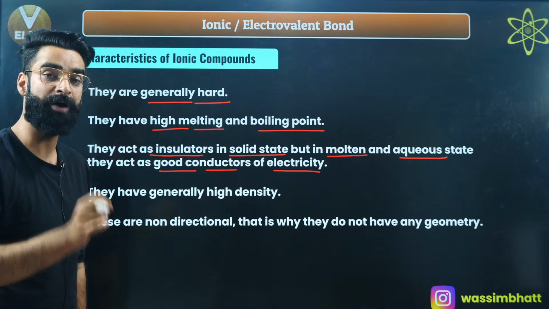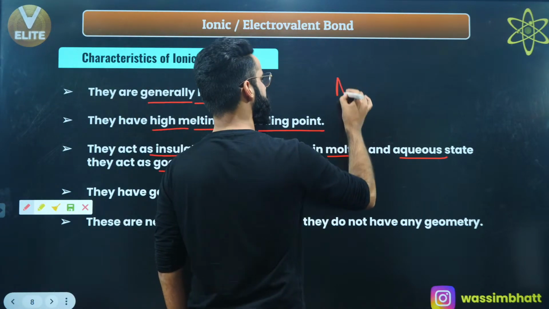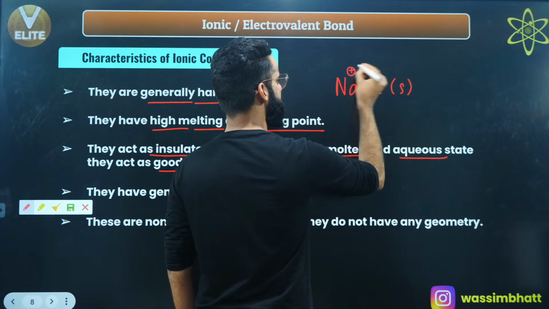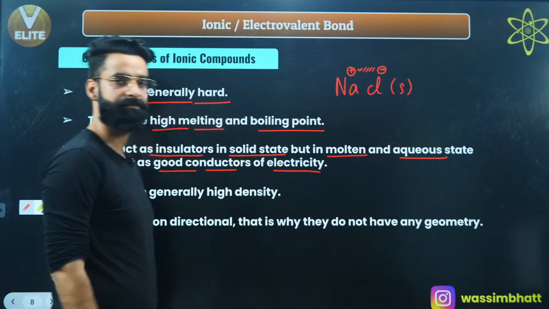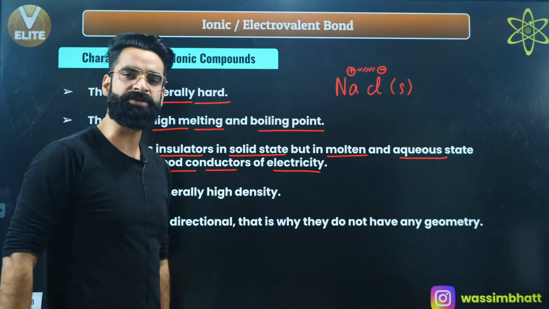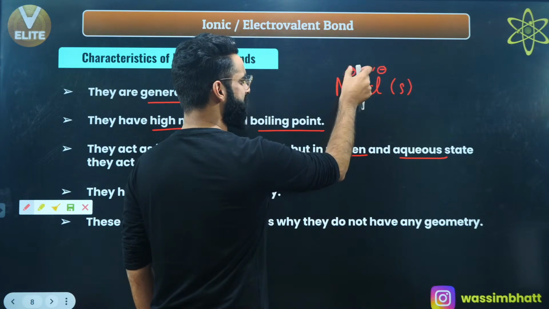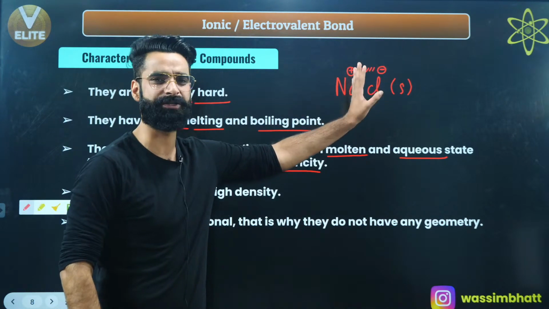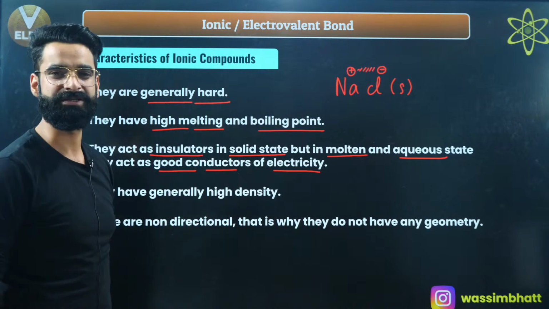When the ionic compound is in solid form, let's say I'm talking about NaCl solid, this ionic compound right now is in solid form. When it is in solid form, these ions are firmly held by the strong electrostatic force of attraction. So there will be no movement of ions at all when the ionic compound is in solid form.